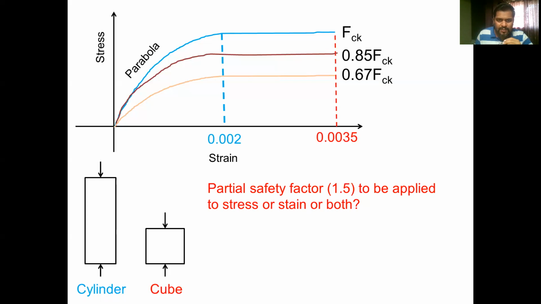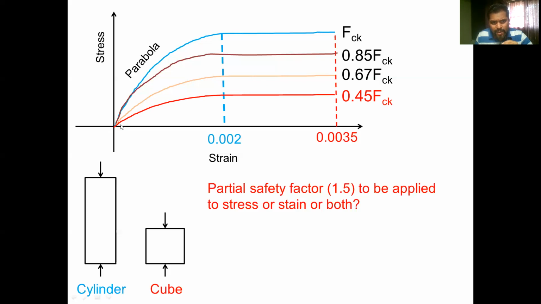To answer that question, we know for sure that the strain at which the peak stress is going to occur is 0.002, and the ultimate strain is 0.0035. So if we apply the partial safety factor to strain, and reduce these values, 0.002 by 1.5 and 0.0035 by 1.5, we are deviating from the experimental observation, which is pertinent. Therefore, to arrive at the design stress strain curve of concrete in uniaxial compression, we will not divide the strain values by the partial safety factor for material. We will only divide the stress values, and we will obtain a design stress strain curve.